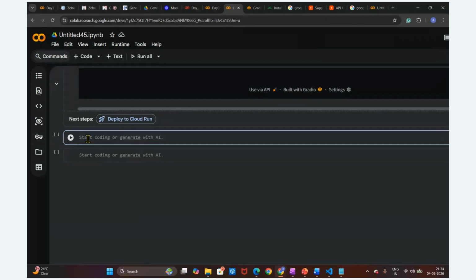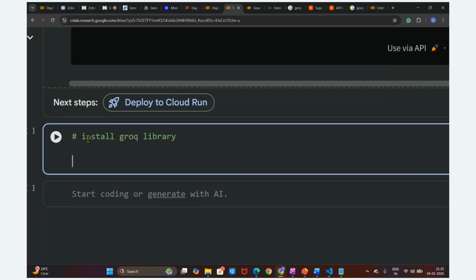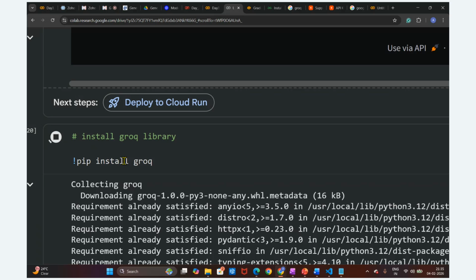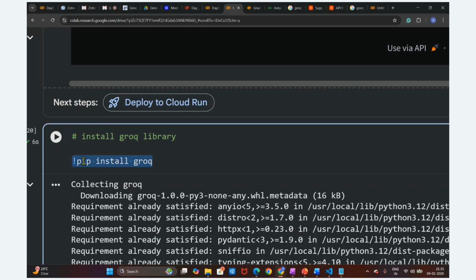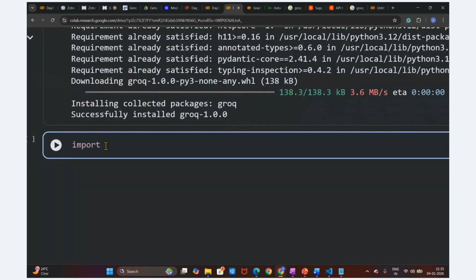So pip install, we have to install this Groq library so that we can utilize this LLM model from the Groq cloud. For that purpose, I'm going to write exclamation mark pip install groq, and it will install this library. Whenever we utilize Gradio, we also downloaded it and then imported it. As of now, we have downloaded this package, Groq, and then we are going to import this Groq.